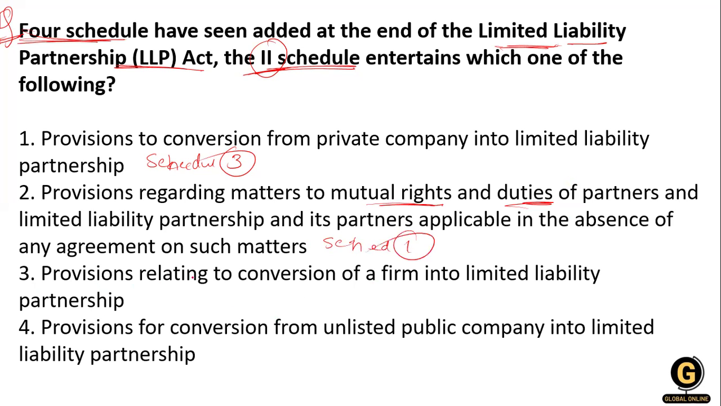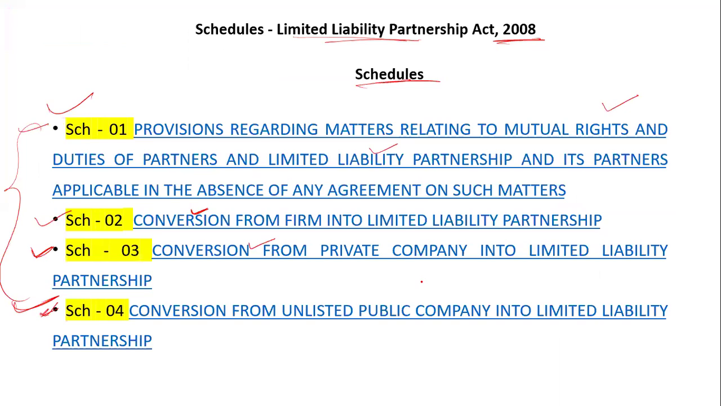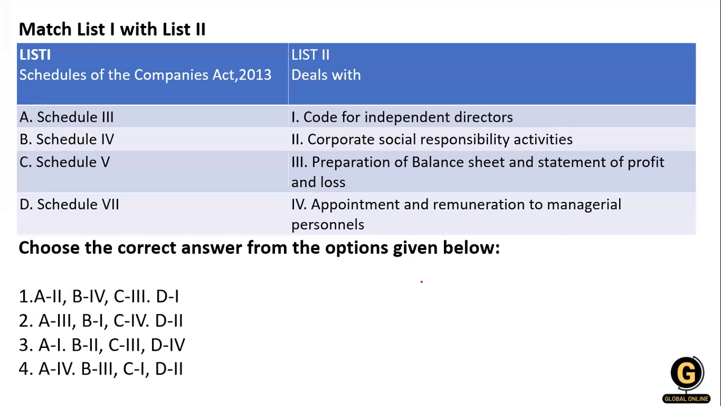Okay, and the provision related to conversion of the firm into limited, so it is schedule 2. And the provision of conversion from the unlisted, this is the last schedule, that is schedule 4. So the question is for schedule number 2, that is for the conversion of the firm into the limited liability partnership. Clear? So option number 3 is right.